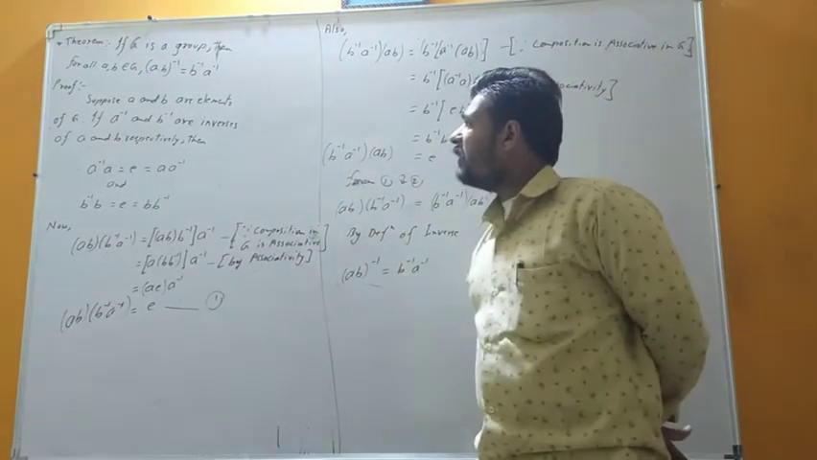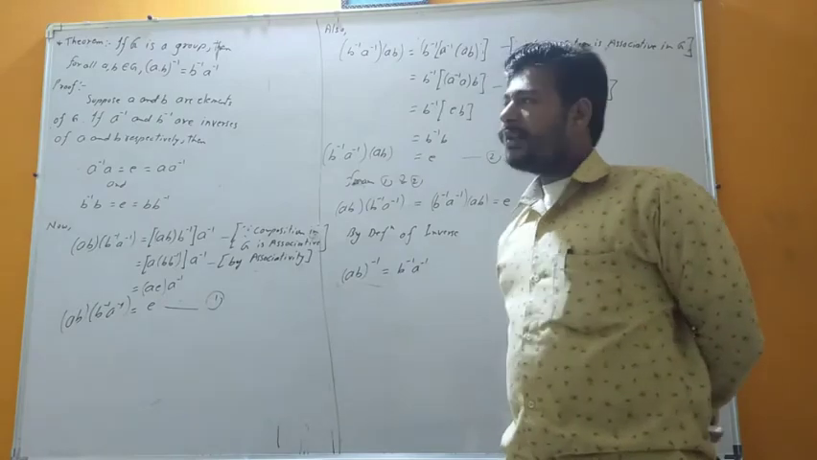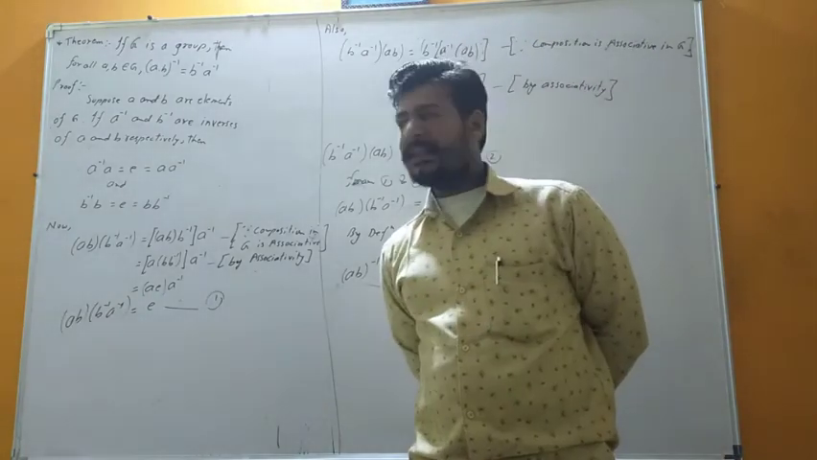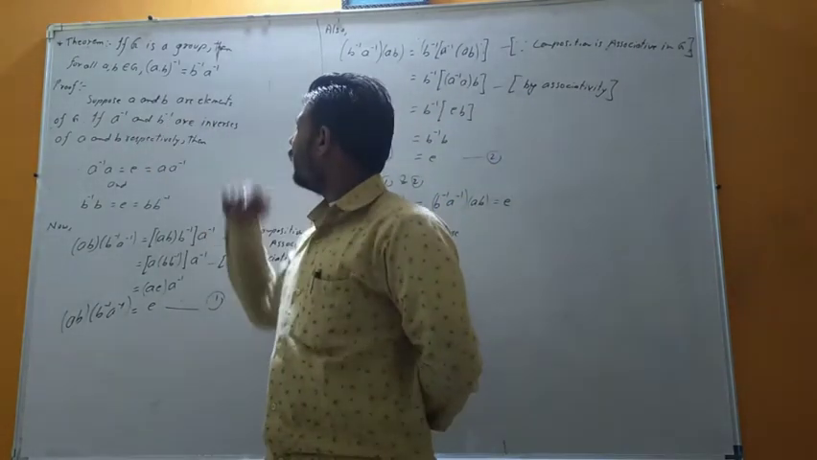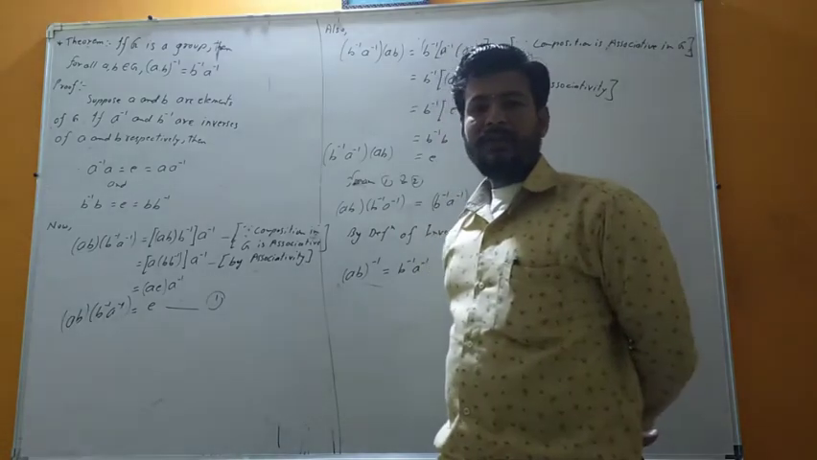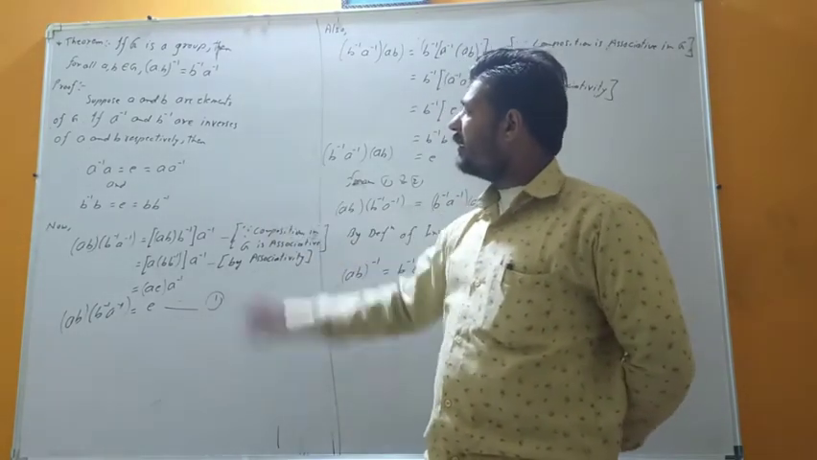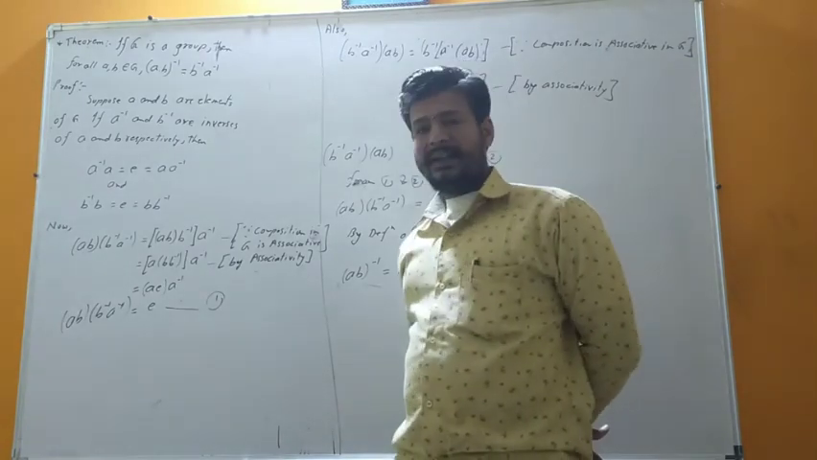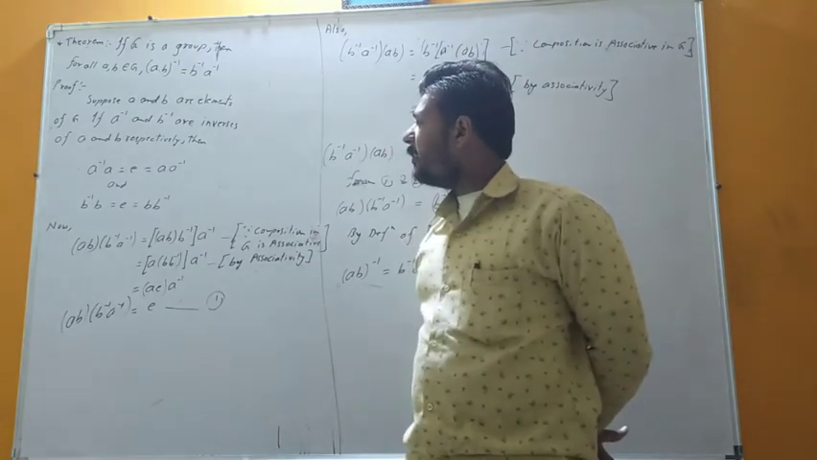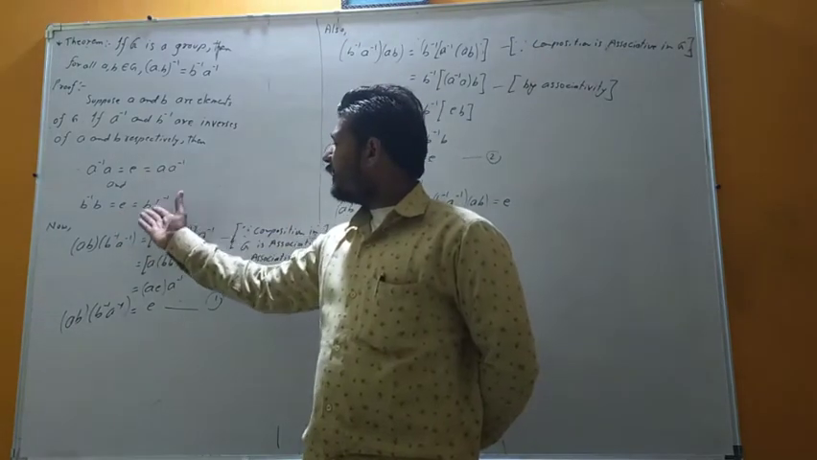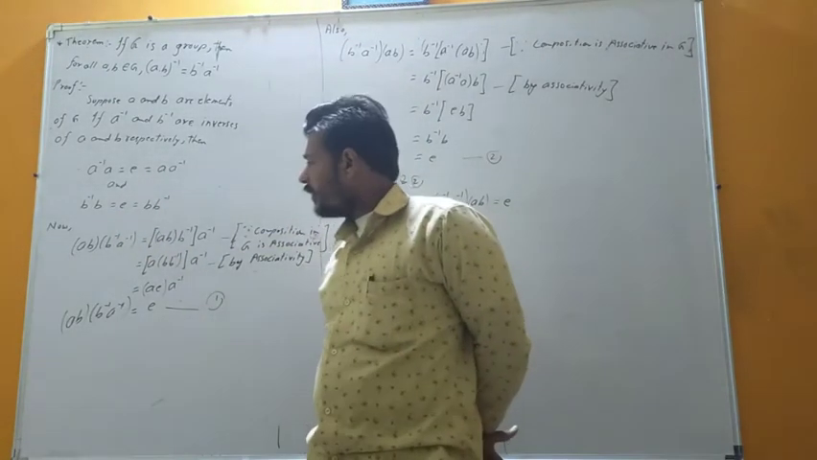Suppose a and b are elements of G. Obviously, these are two elements of G. Then the inverses exist, that are a inverse and b inverse. Now by the definition of inverse, we know that a inverse into a is nothing but e, that is the identity element, and b inverse into b is nothing but the identity element.